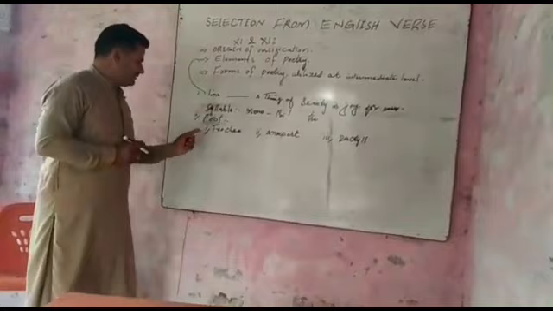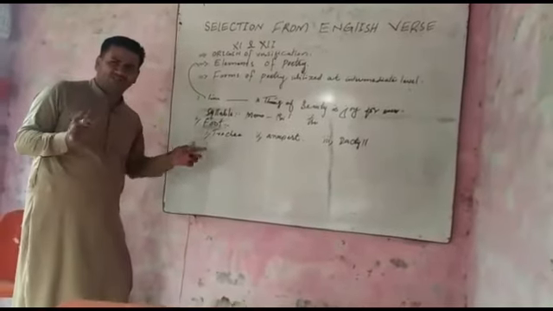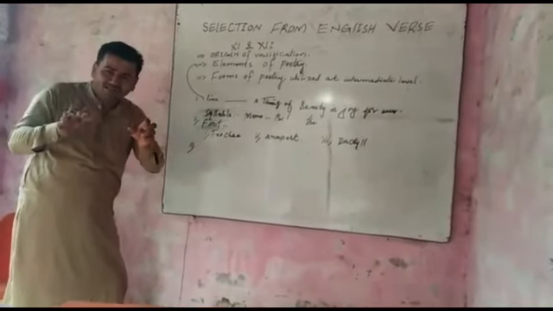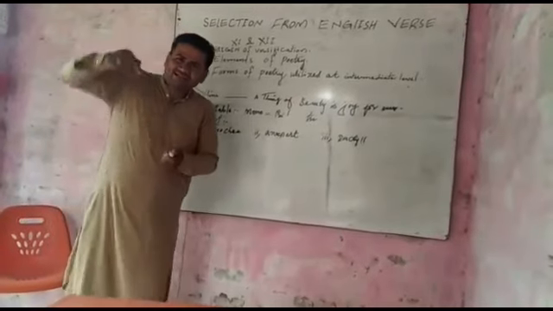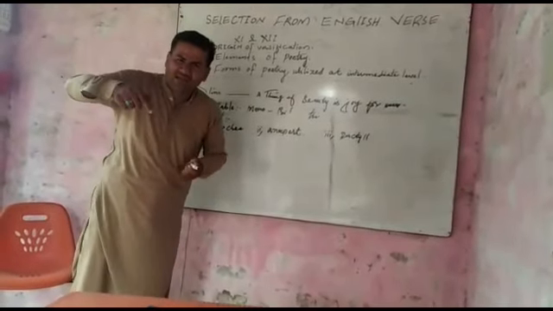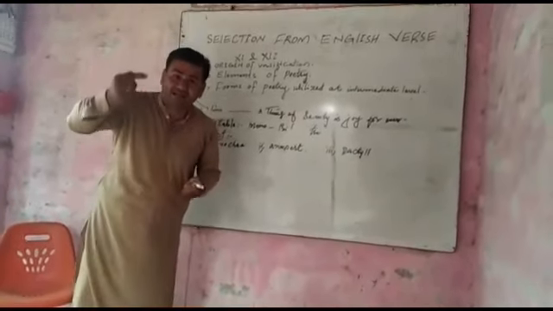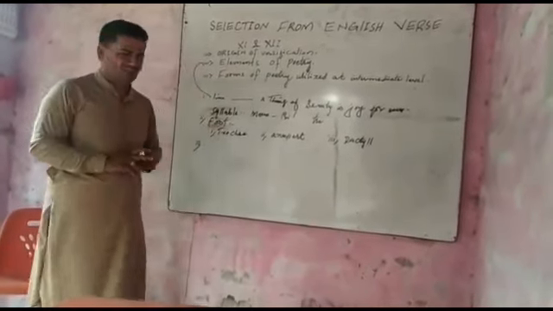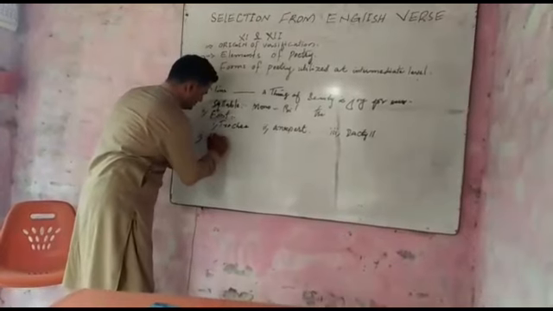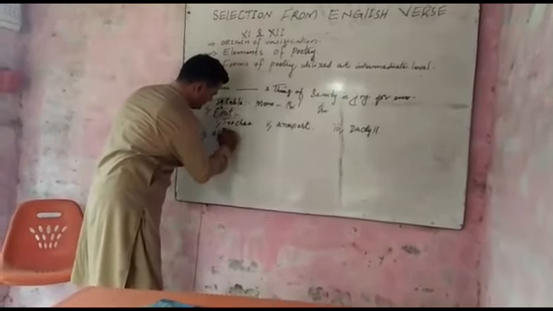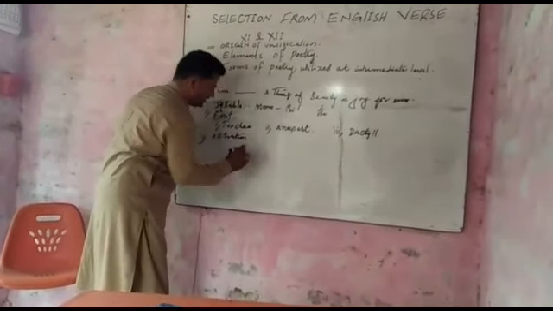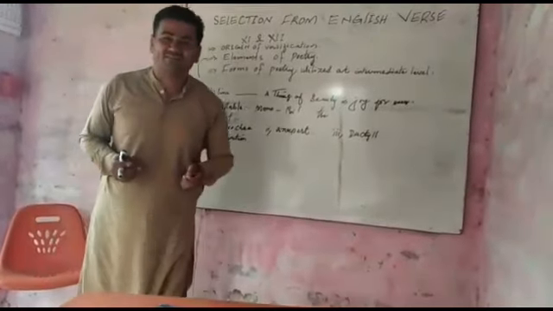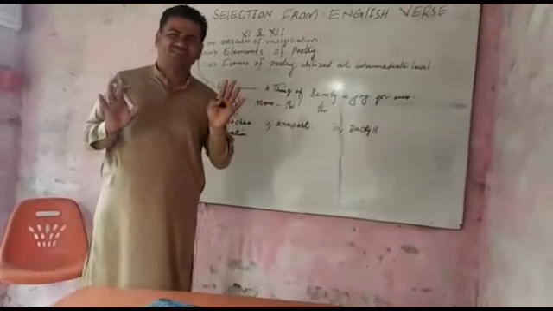In this, any poet has to compose a line, and in the same line he has to alliterate a minimum of two words, which start with the same sound.